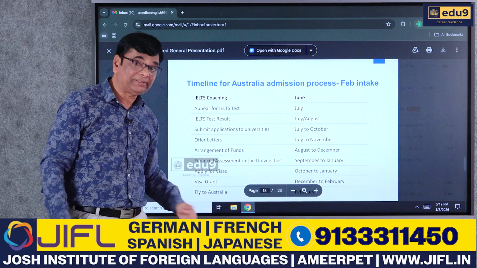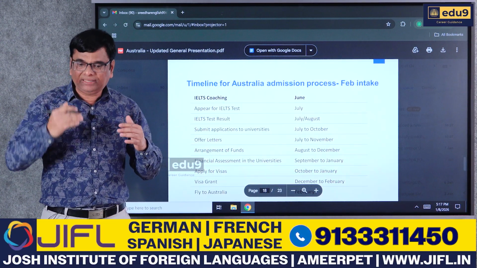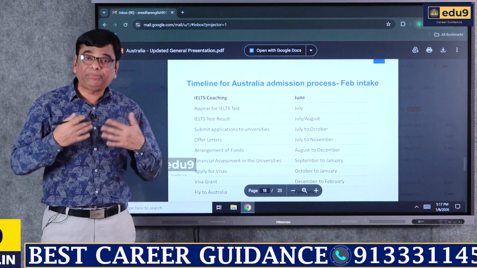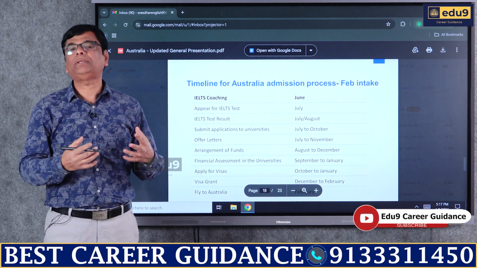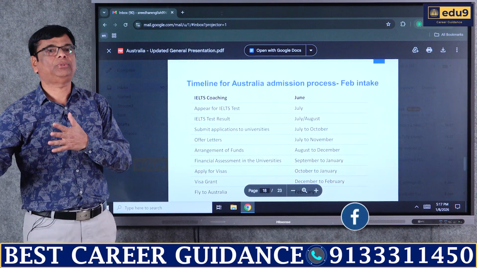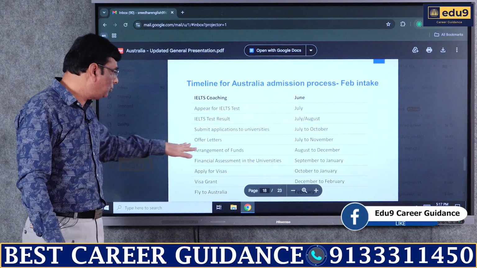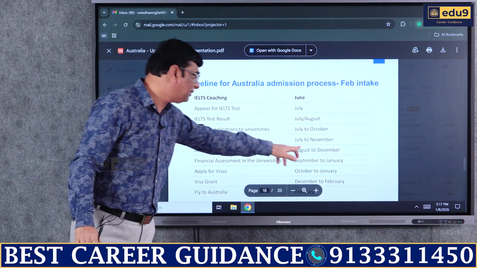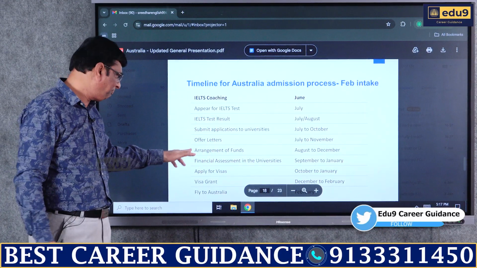Then arrangement of funds. This is an important point where, as per criteria, we need to show the eligibility in terms of money, how much family income we have, or how much money we have to go to Australia for living expenses as well as the admission process. You have to show the proof of arrangement of funds within this time, that is August to December. That is the ideal time.